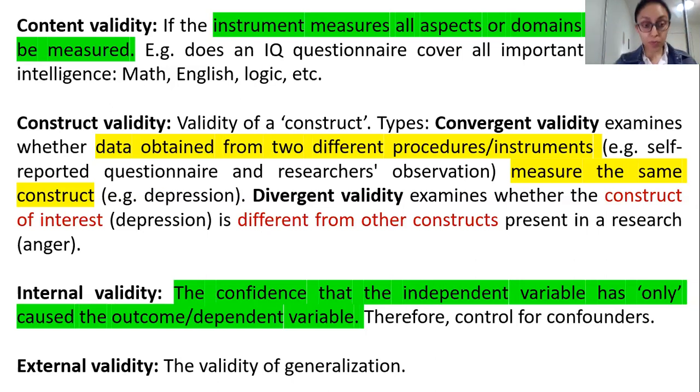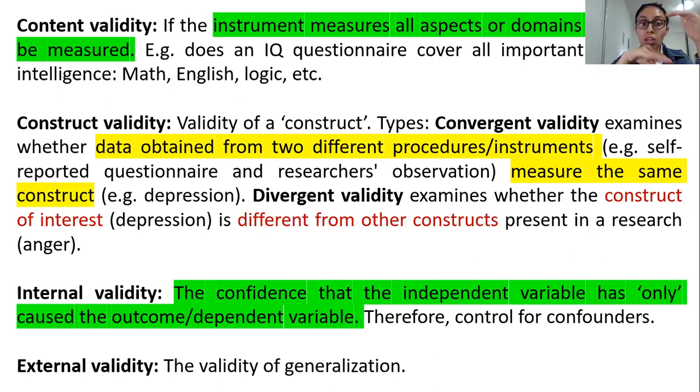Now guys, basically what does construct mean? It means, say, a questionnaire may have four parts to it. It may have: rate your social quality of life, rate your physiological quality of life, rate your psychological quality of life, and rate your dietary quality of life. And each of these constructs may have a subset of four questions or three questions. So this is called a construct. Social construct, and within that you have four questions. Dietary construct, within that you may have six questions. So these six questions in total is a dietary construct.